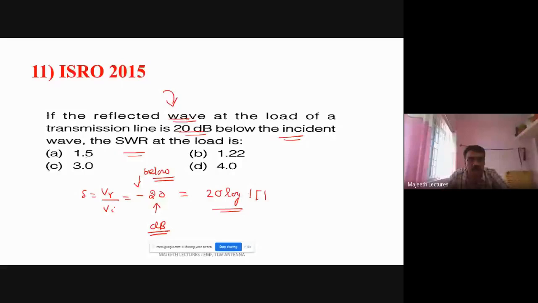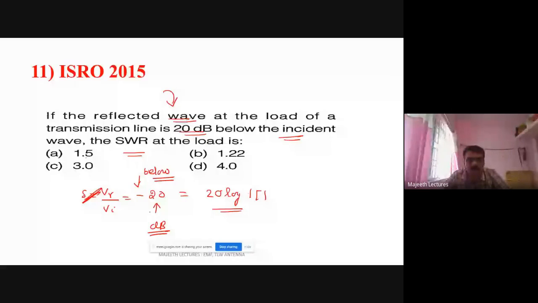Please remember this is a reflected wave. Out of the transmitted wave, this much is reflected, which is 20 dB below the incident wave. So VR by VI is minus 20 dB, which is nothing but our reflection coefficient, not S. So 20 log gamma is minus 20, because the unit is on the dB scale.